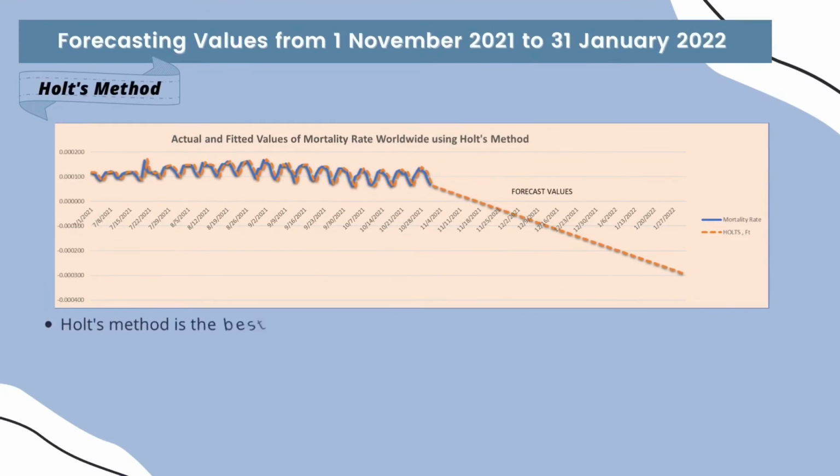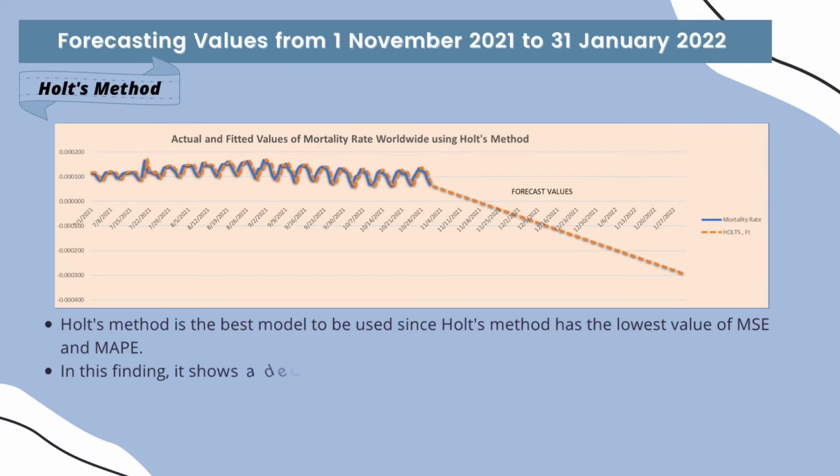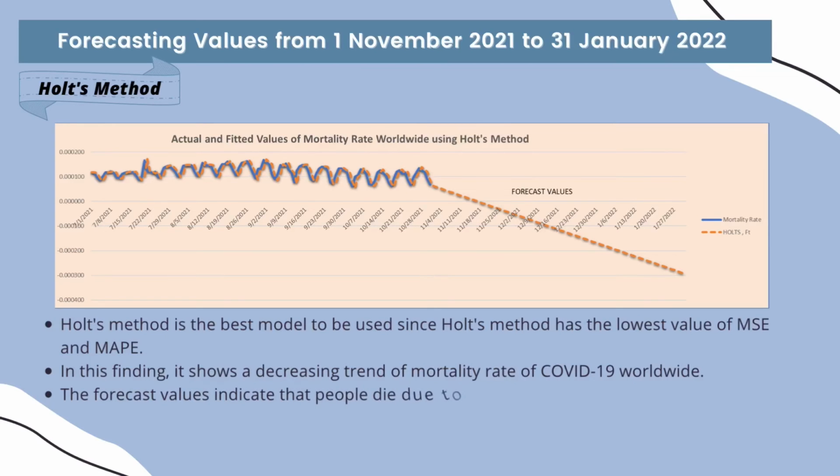The HOTS method is the best model to be used, since it has the lowest value of MSE and MAPE compared to the other models. The findings show a decreasing trend of mortality rate of COVID-19 worldwide. Therefore, the forecast values indicate that the number of people dying due to COVID-19 will be decreasing.